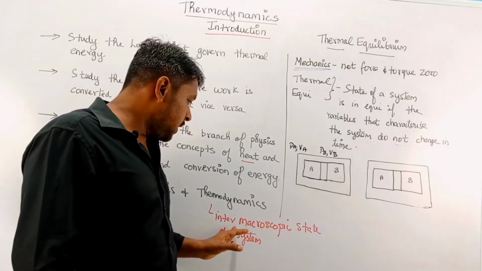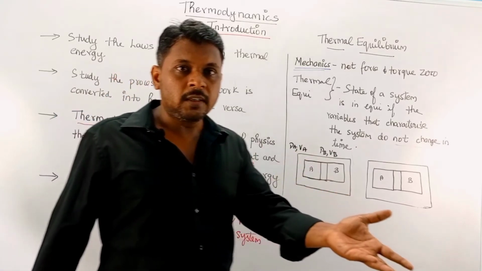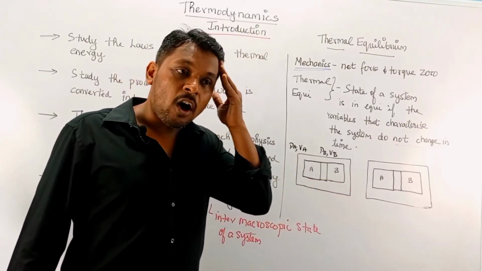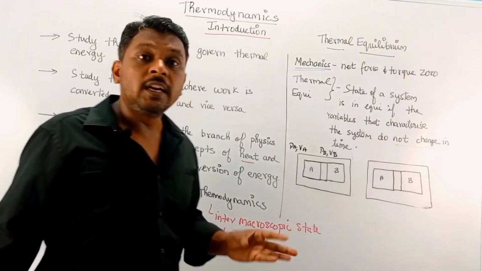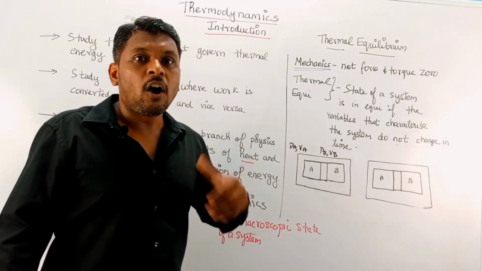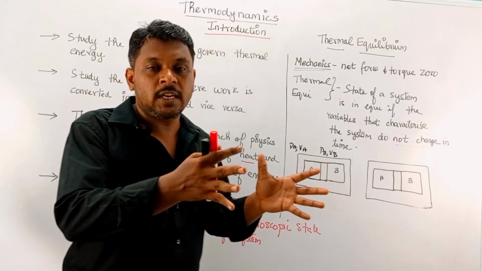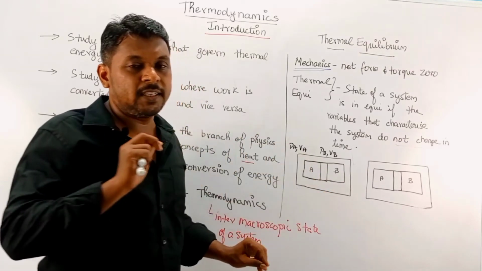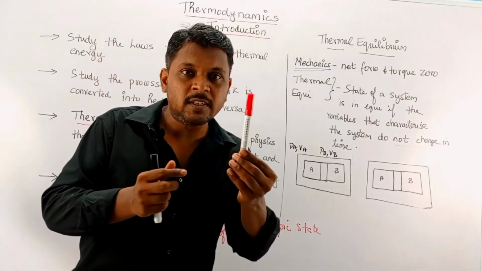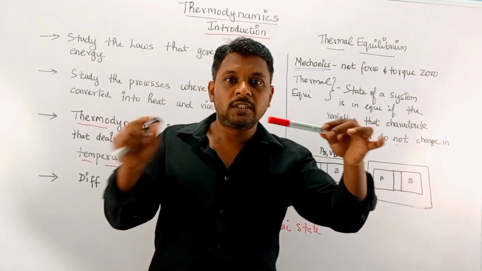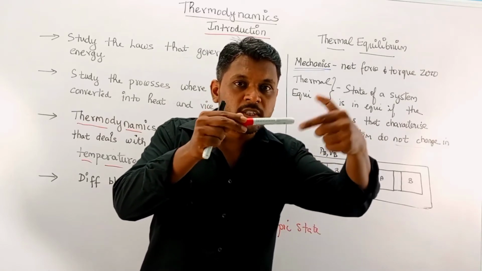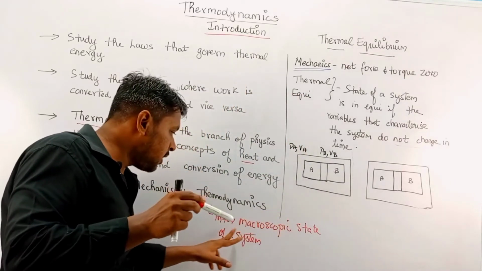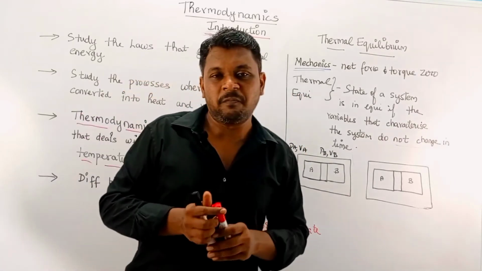In the case of an engine also, you see how much heat the engine withstands. It does not talk about how much velocity the engine is moving. It talks about how much heat or how much temperature the engine could withstand. We call it the microscopic state. If this is the engine, it does not talk about the velocity it moves. It talks about how much heat is produced inside, how much temperature is maintained inside. That we call the microscopic state of a system.